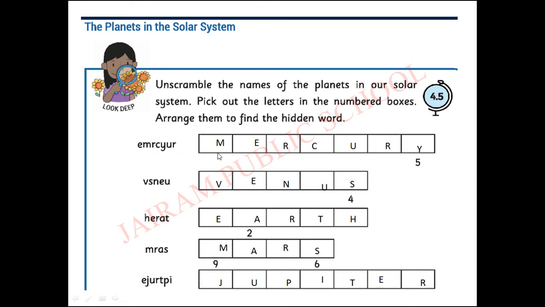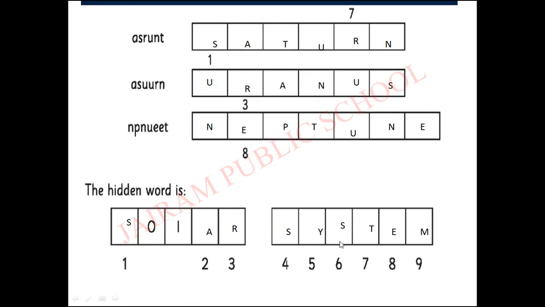What is the first one? Mercury. What is the first planet? Mercury. Second planet, Venus. Third one, Earth. Fourth one, Mars. Next, Jupiter. Saturn, Uranus, Neptune. See here they have given some numbers. 1, 2, 3 like that. Up to 9 they have given. How many numbers have they given? 9. So what do we have to do?